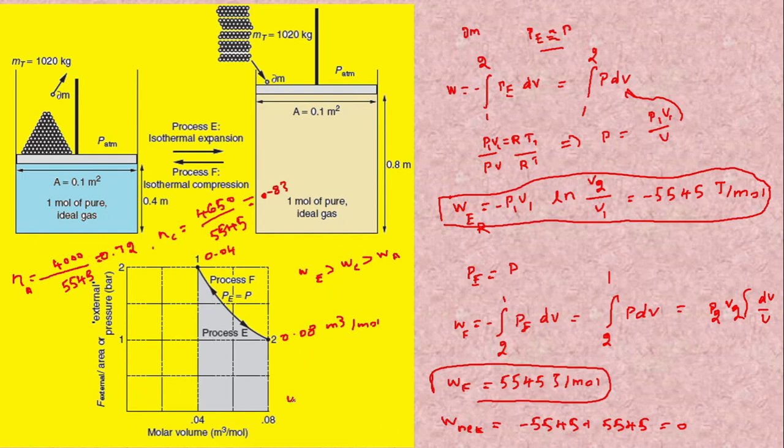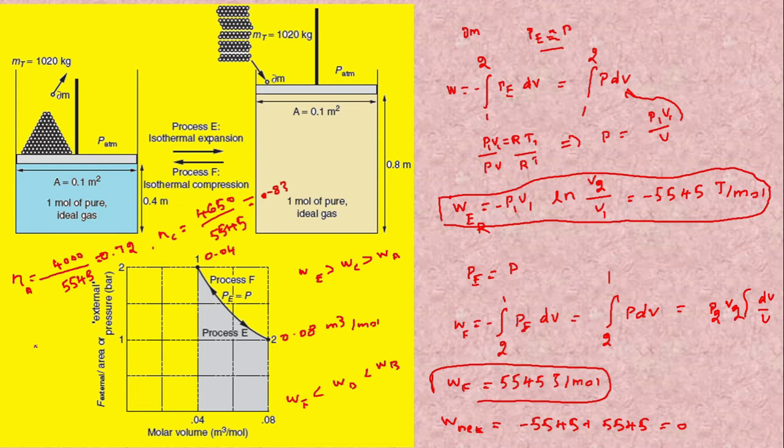Therefore, W F needs less work compared with the others. Therefore, what we can understand is, when the process is reversible, we need a very minimum amount of work from the surroundings to implement the change in the system. Therefore, a reversible process needs very little work for the change in state.